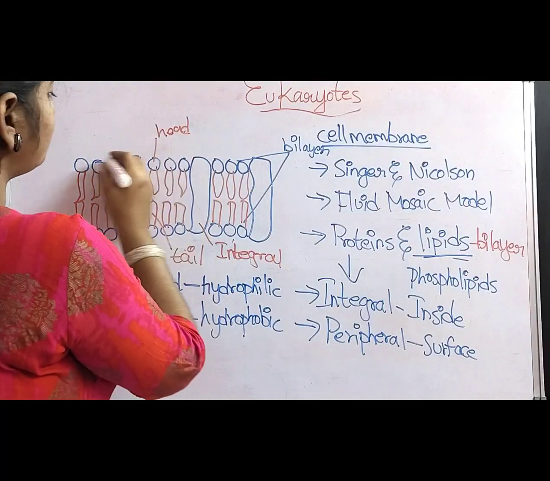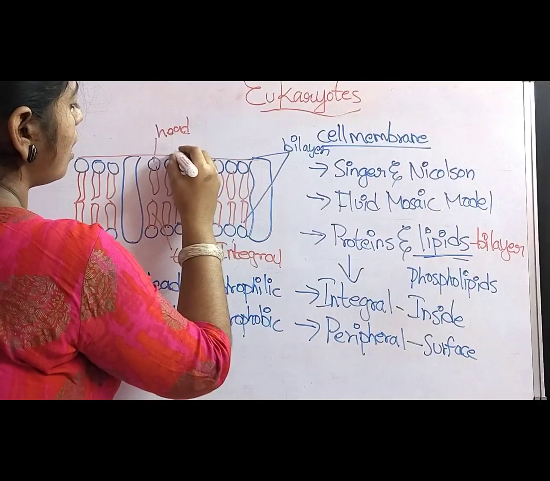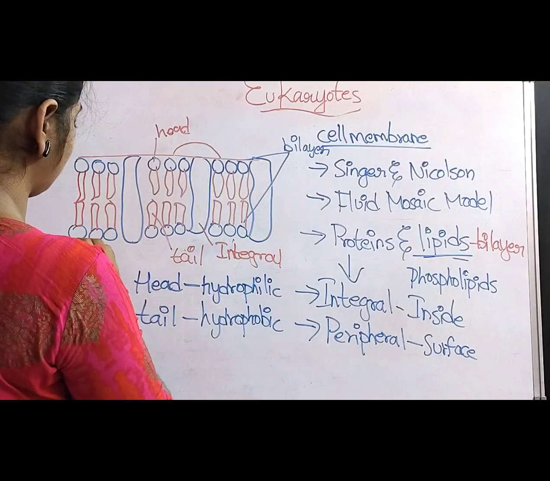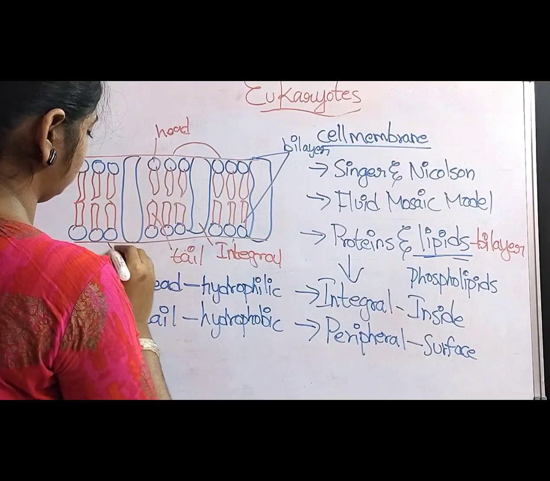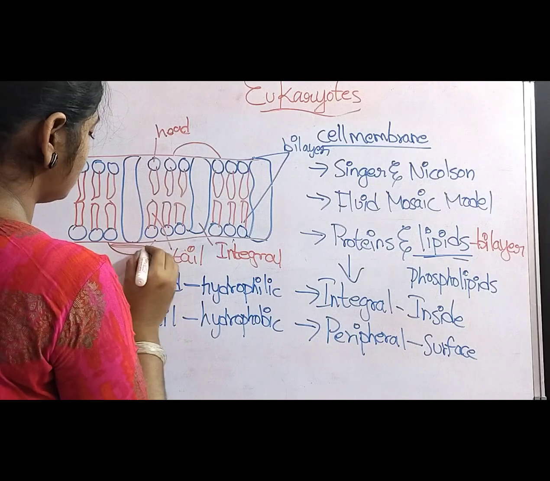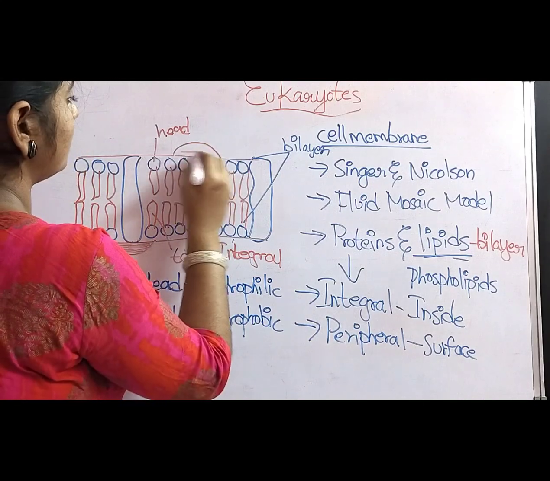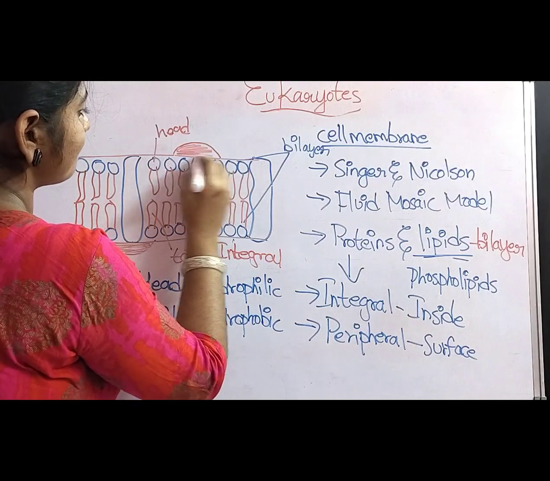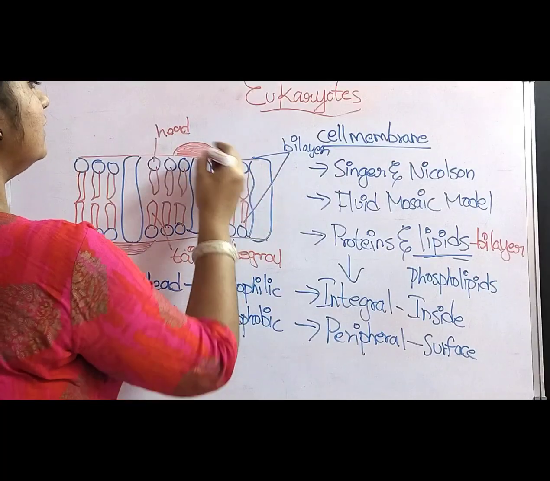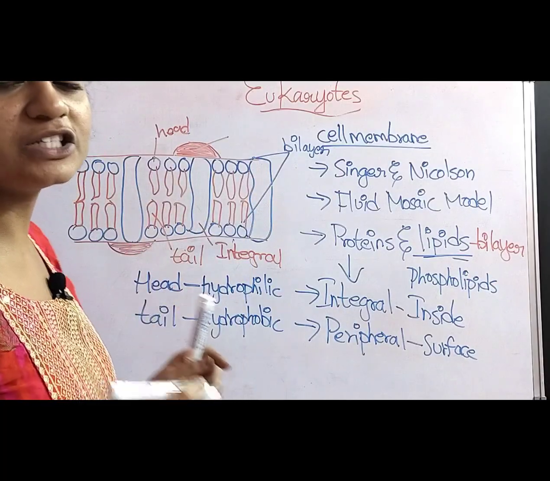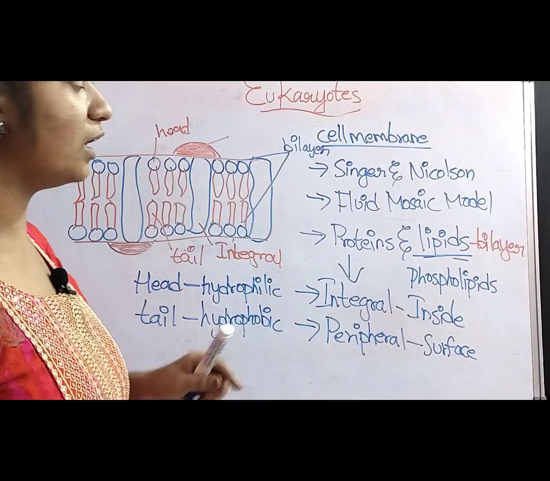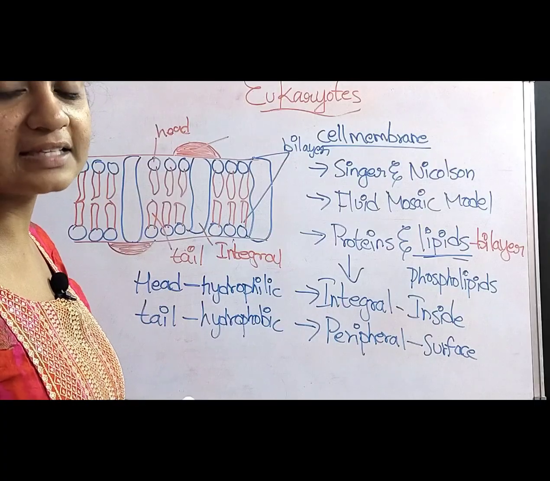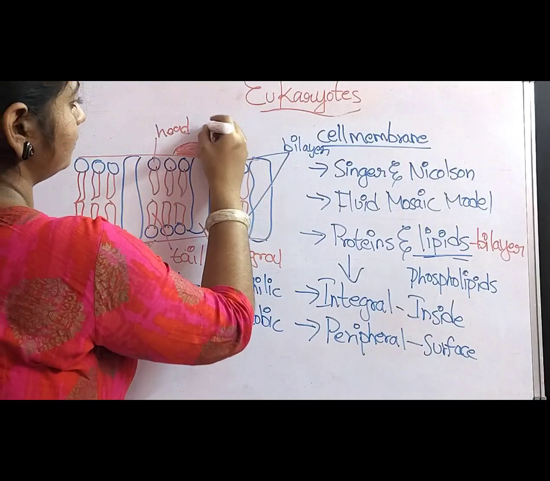And some of the proteins are present on the surface of the cell membrane. These types of proteins which are observed on the surface of the cell membrane are called peripheral proteins.